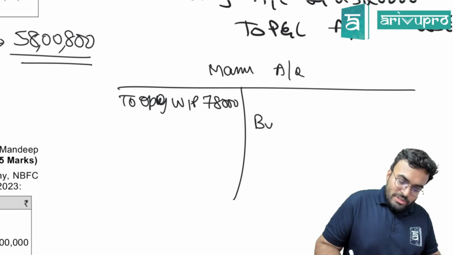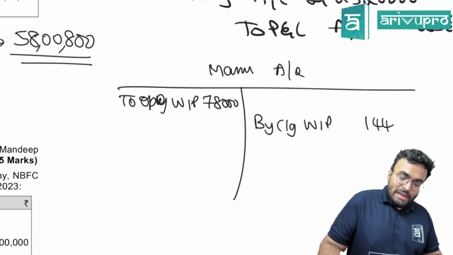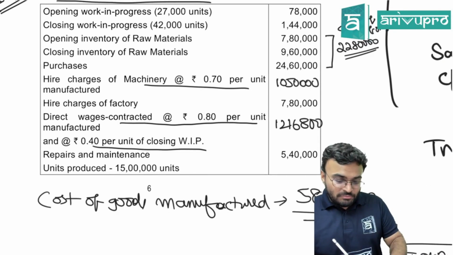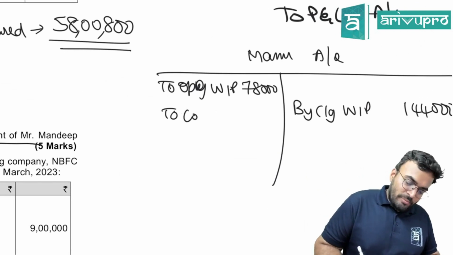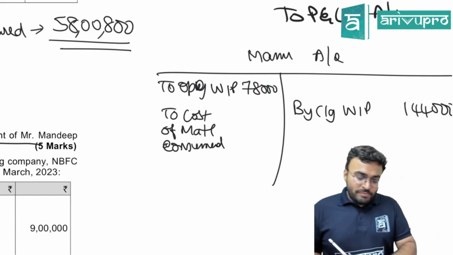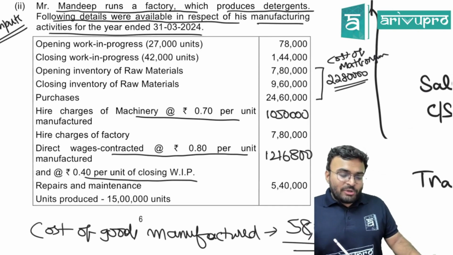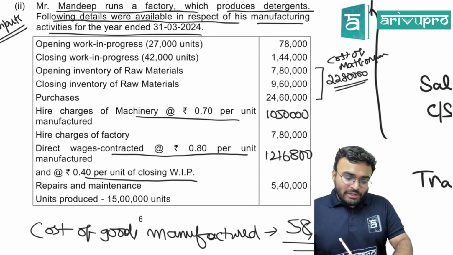By closing WIP. How much is closing WIP? 1,44,000. Then to cost of material consumed. It is 7,80,000 plus 24,60,000 minus 9,60,000.